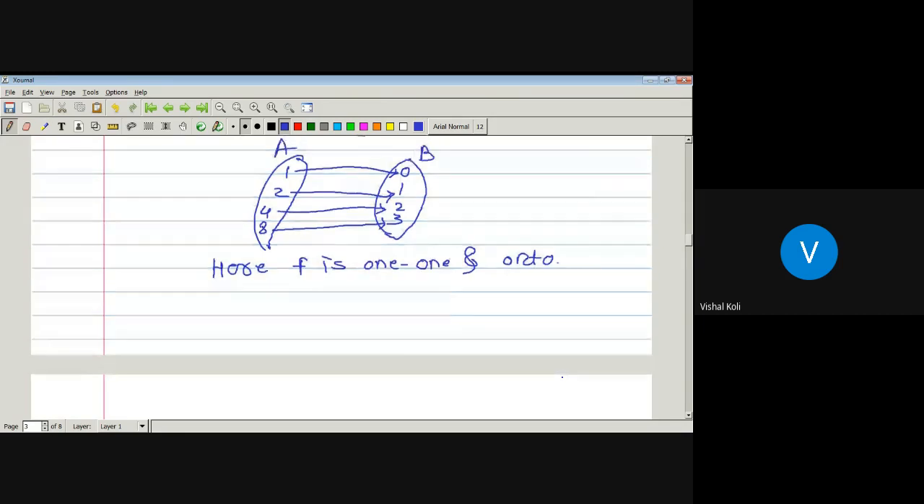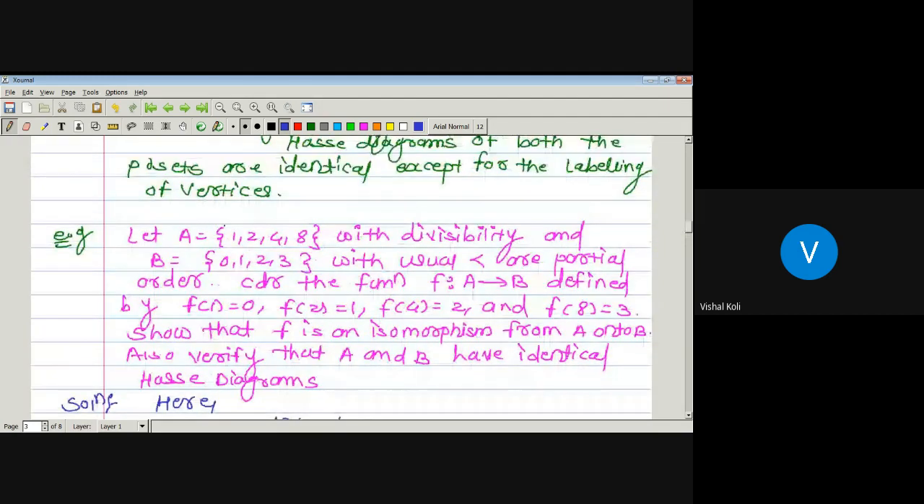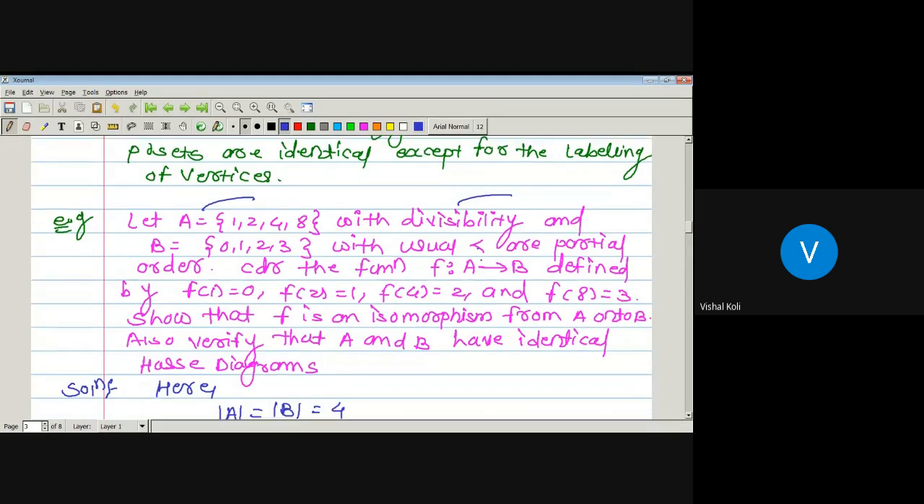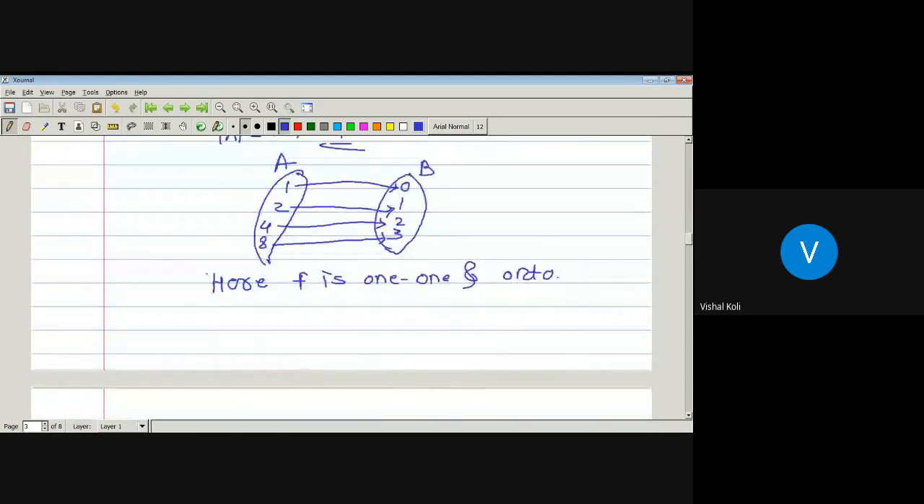Now the relation which is defined on set A is divisibility, and the relation defined on set B is strictly less than. So first we have to check whenever X divides Y, whether F of X is less than F of Y or not. This will be a relation on set A, and this a relation on set B, and we have to check the if and only if condition.